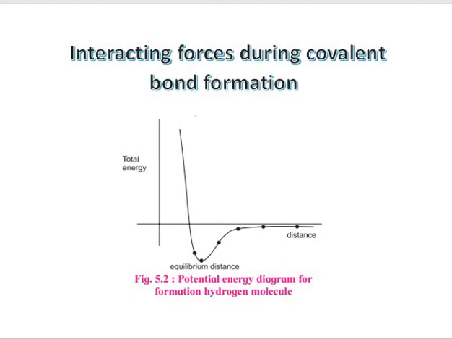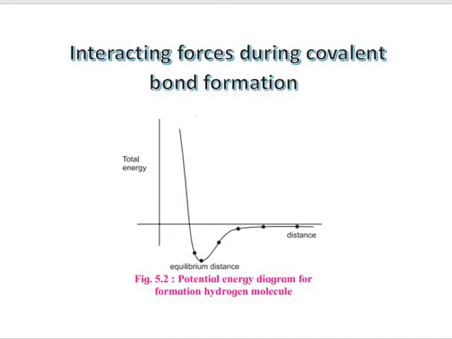As a result, the energy of the system will decrease and the bond will form. Here you are seeing the equilibrium distance where the bond is formed between the two hydrogen atoms to form a molecule H2. At this point, the molecule has lower energy and it is stable.